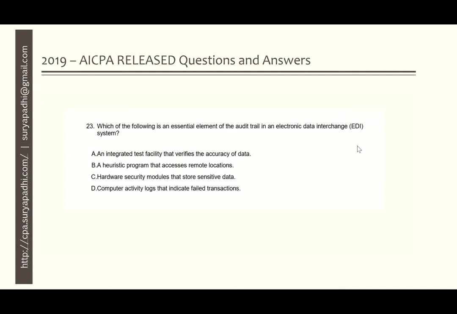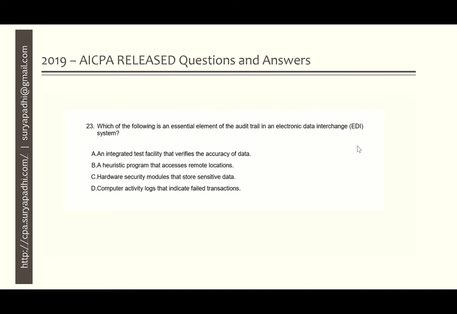B. A heuristic program that accesses a remote location. C. Hardware security modules that store sensitive data. D. Computer activity log that indicates failed transaction. They are asking for the audit trail. Which of the following is the audit trail for EDI?